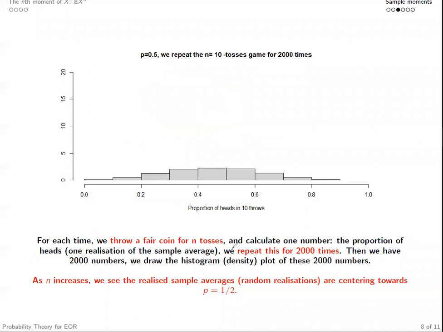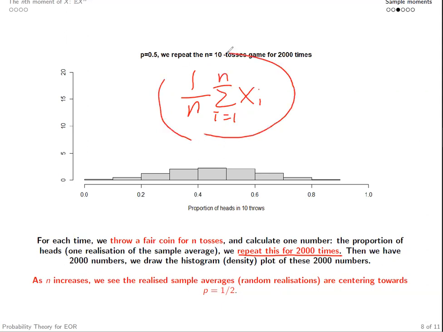And we are going to repeat this procedure 2000 times. Therefore, we're going to draw 2000 realizations of this random variable. And we have 2000 numbers, 2000 proportions of heads among n tosses.